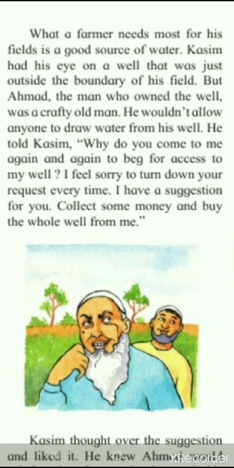So Qasim is a person who has a field, and nearby to his field there is a well, and that well is very near, as his field ends near the boundary. Boundary means what? A dividing line of his field, that is a well. Okay, and Ahmed is what? The owner of that well, and he is a very crafty, cunning, or selfish person.